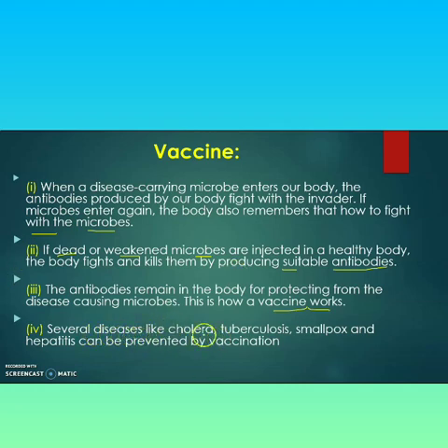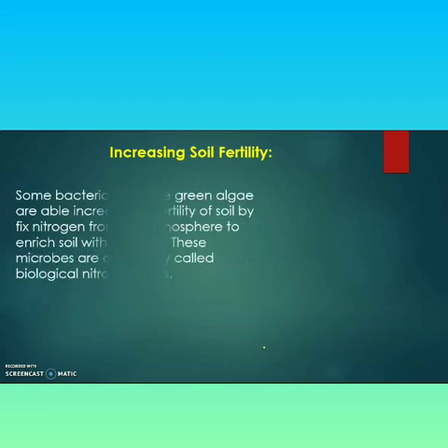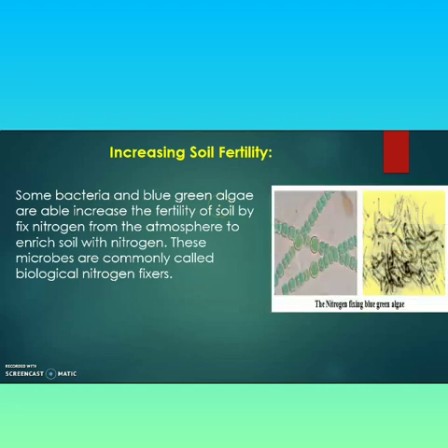Several diseases like cholera, tuberculosis, smallpox, and hepatitis can be prevented by vaccination. Increasing soil fertility. Some bacteria and blue-green algae are able to increase the fertility of soil by fixing nitrogen from the atmosphere to enrich the soil with nitrogen.